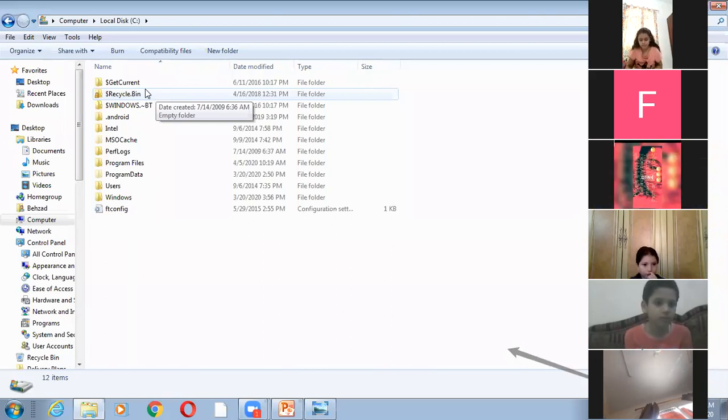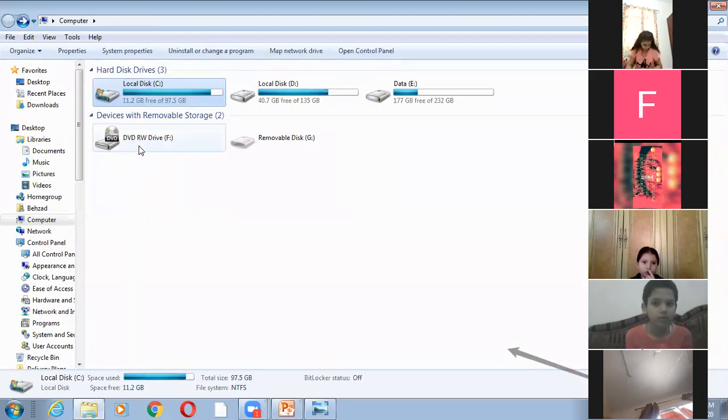The next is DVD. Okay, what is a DVD? Let me show you. This is the DVD RW drive F. You can see the same on the book and the same on my computer. This icon shows that your computer has a DVD ROM drive installed.